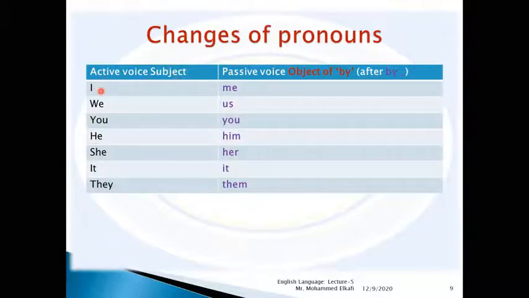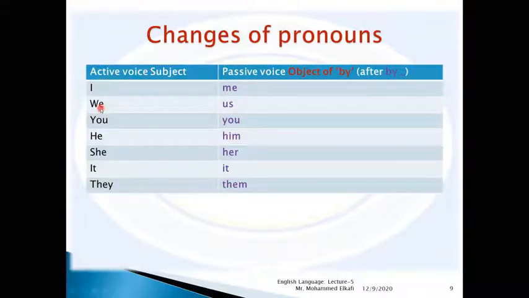So you can notice this point: in the active voice there is a subject, and in the passive voice we'll find the object of by, which comes after by, and it will be different. For example, the pronoun I is the subject pronoun. We use it in the passive voice after by as me. So you can say by me.